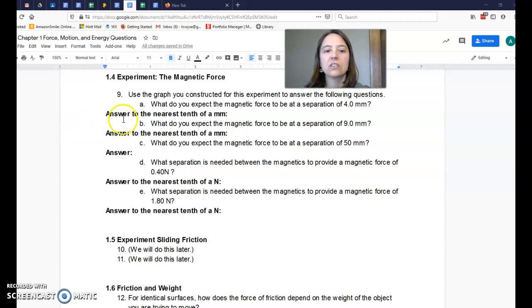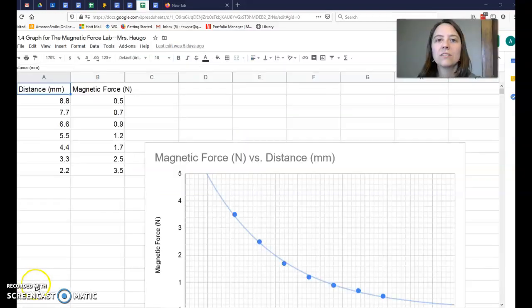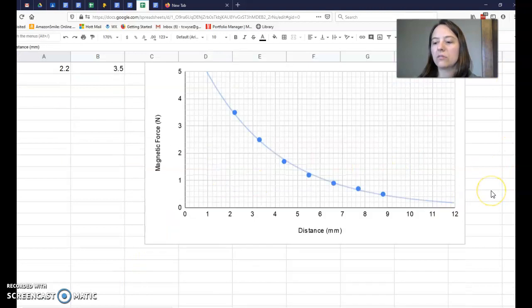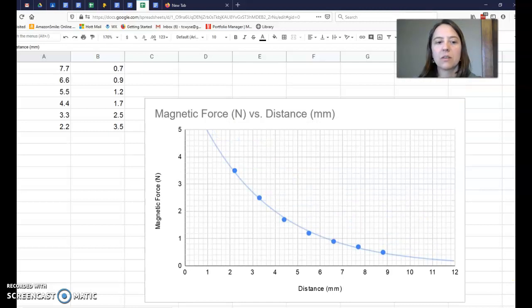It says, use the graph you constructed for this experiment to answer the following questions. Well, that means I'm going to need to get my graph. So I'm going to go to the 1.4 graph that you previously constructed. You'll want to find your 1.4 graph for the magnetic force lab and open up that Google Sheets document. Then you'll want to follow along so it's a little bit easier for you to see on your screen compared to looking at this screen.